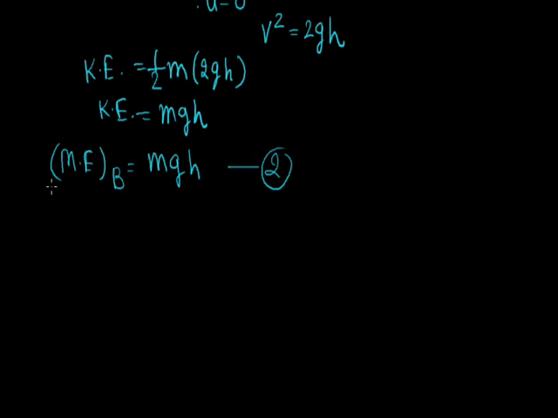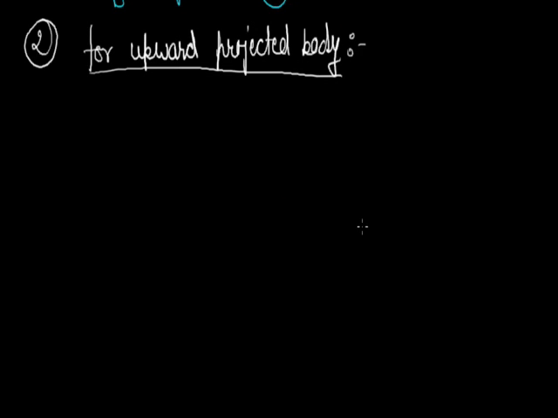For example, for an upward projected body, let a body of mass small m be placed on the ground and projected to a height h from the ground with initial velocity u. At the highest point, let B, its velocity become 0. Let this point be A.